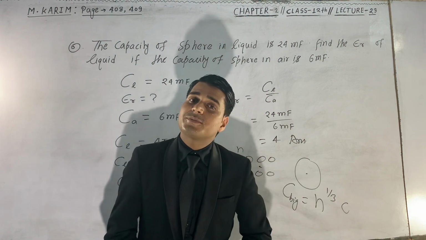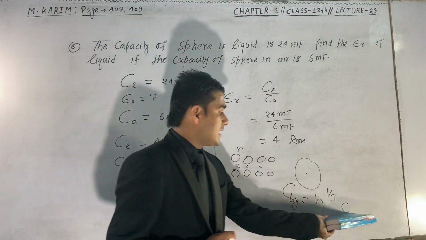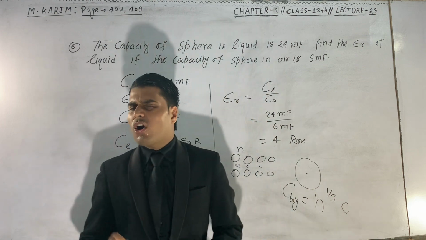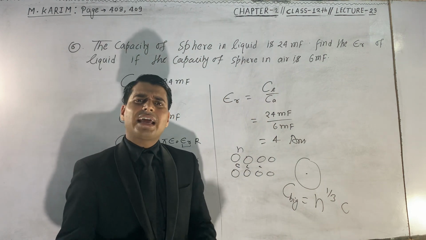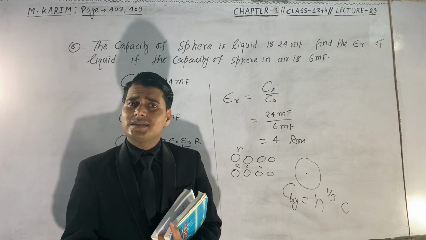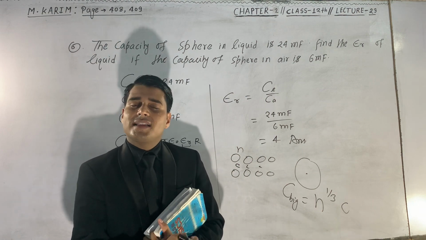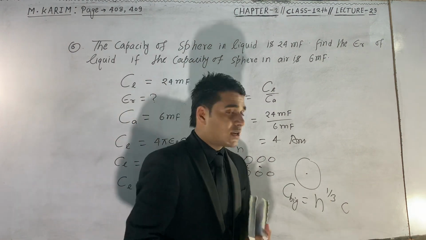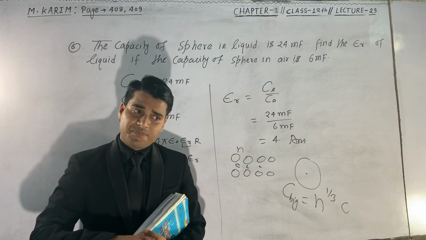This n is the number of small drops, and this C is the capacity of any one small drop. So always remember that whenever n identical or similar drops are combined to form a big drop, the capacitance of the big drop will always be n to the power 1 upon 3 into C.